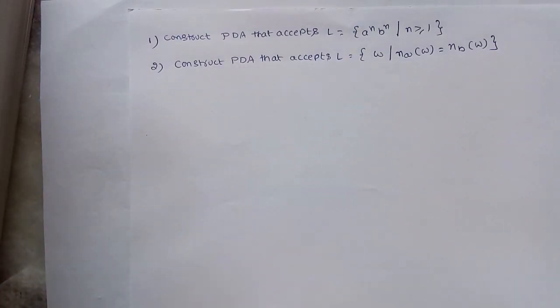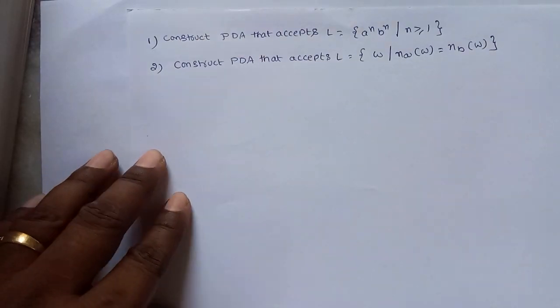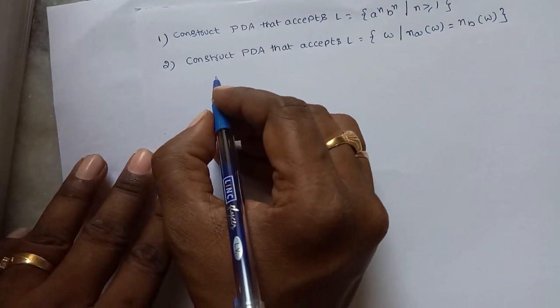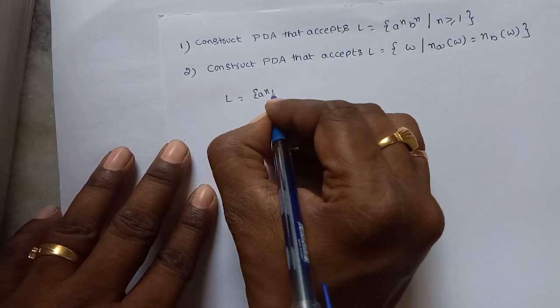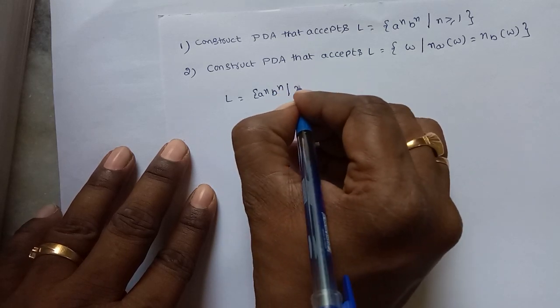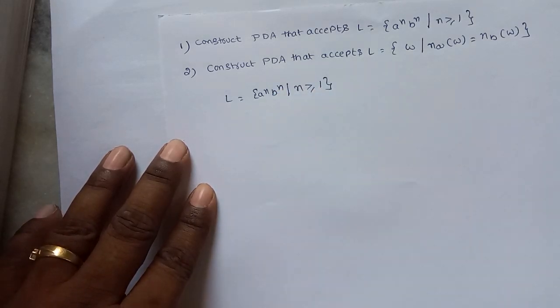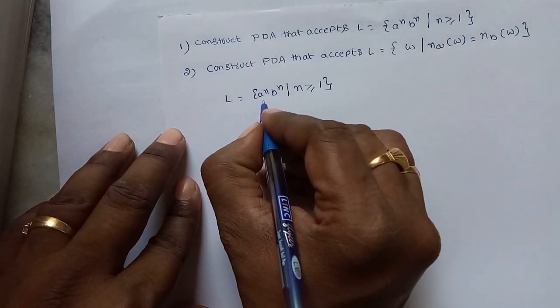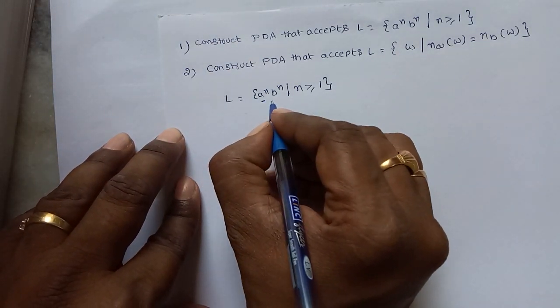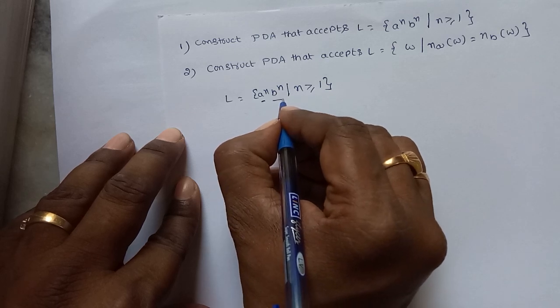Today we will discuss PDA constructions with an example. Consider the first example: L is equal to a^n b^n such that n is greater than or equal to 1. That is, what are the strings? Equal number of A's followed by equal number of B's.